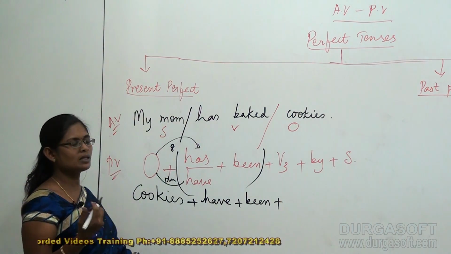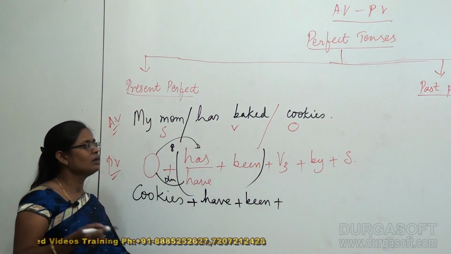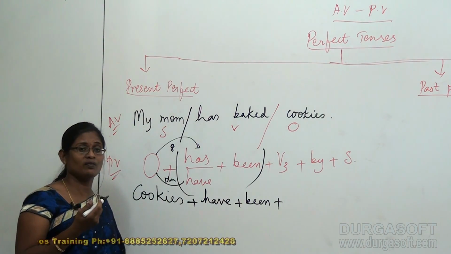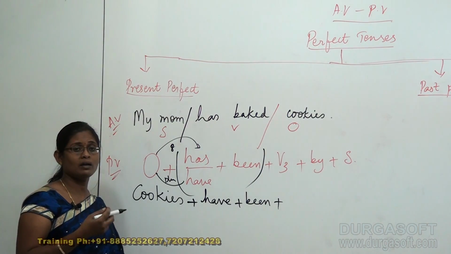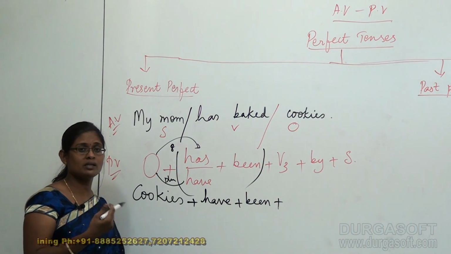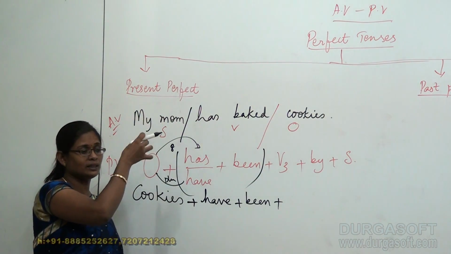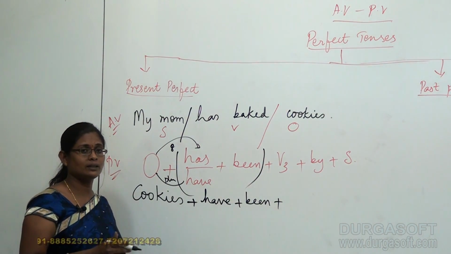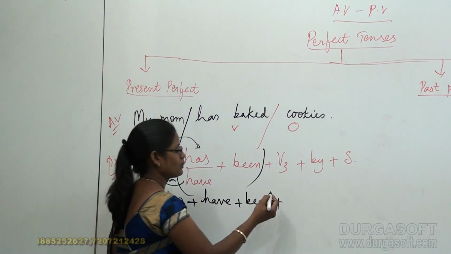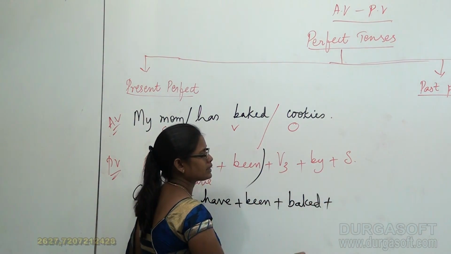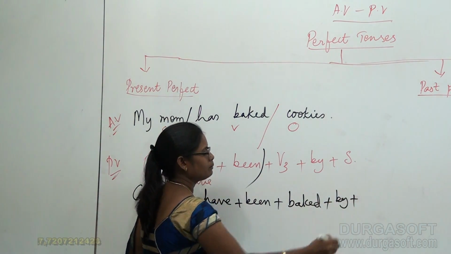See, in terms of the simple tenses and continuous tenses, the verb form was quite changing. We have to search for the V3 form, but now it's prepared on the spot. It's a ready-made hot cake for us. You can pick up the V3 form from there as it is and paste it here. It's something like a copy paste. Been plus baked plus by plus subject.